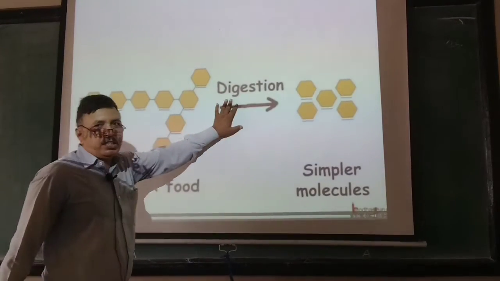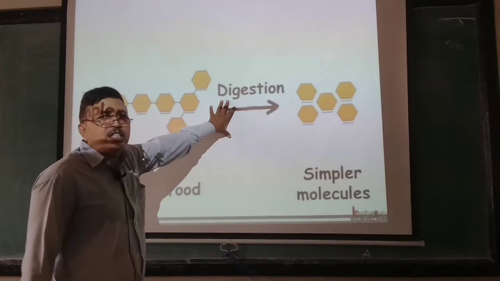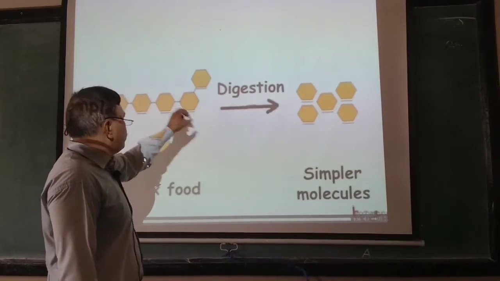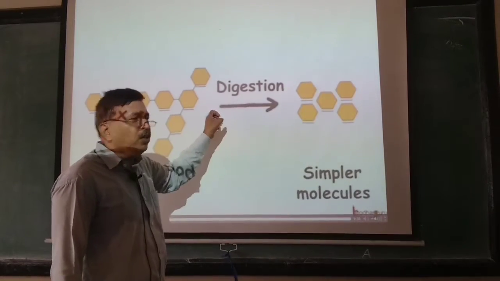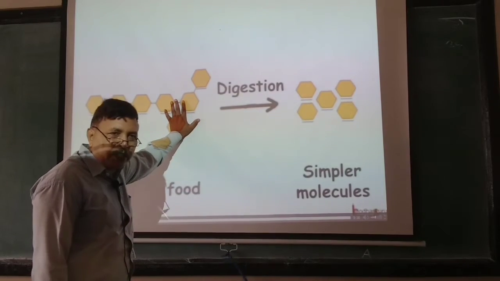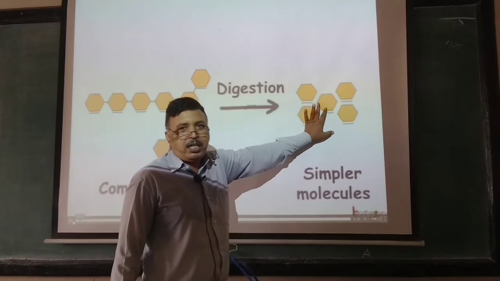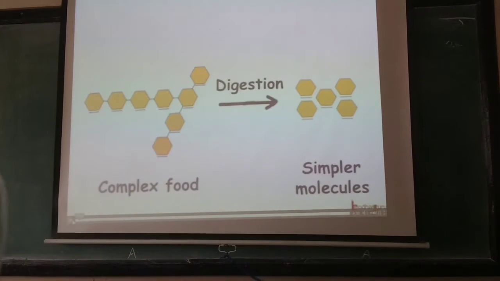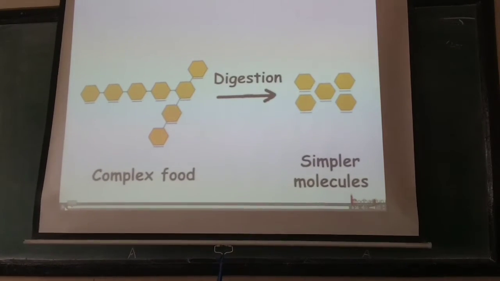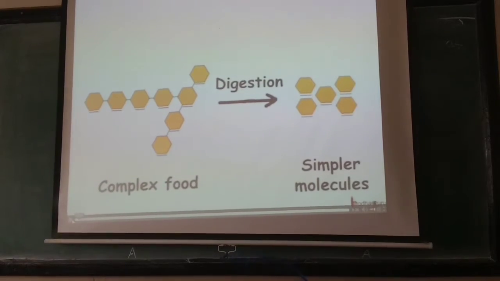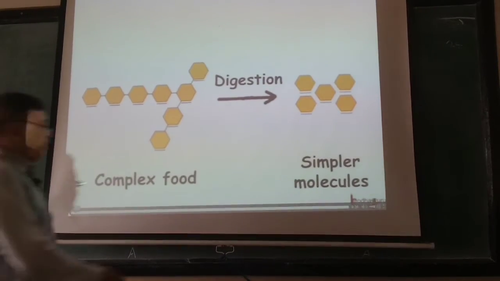So what is digestion first? Digestion is the process of sorting out the nutrients from the food that we eat. The nutrients our body needs are carbohydrates, fats, proteins, vitamins and minerals. So remember, our body needs nutrients.